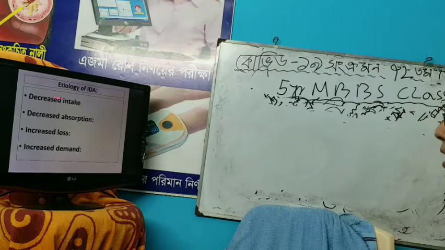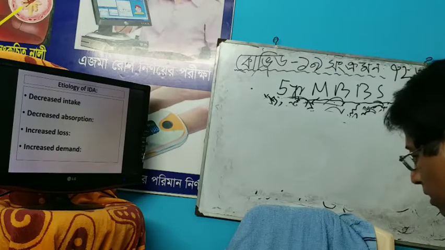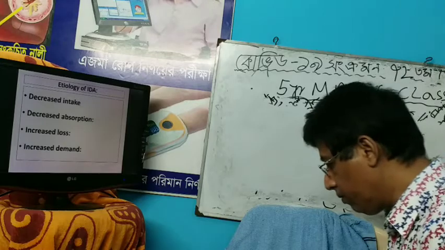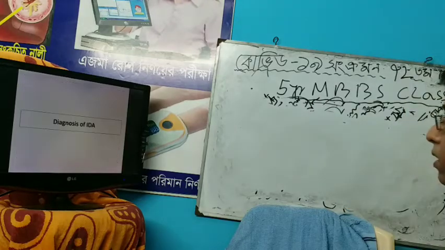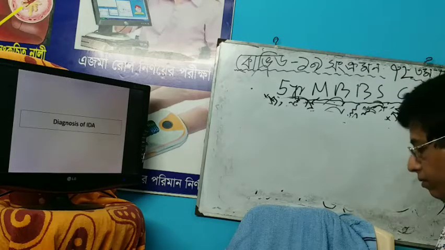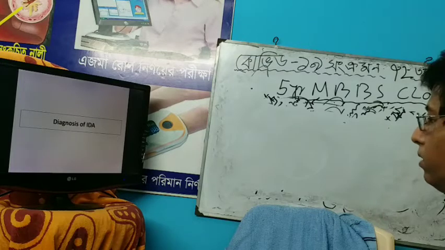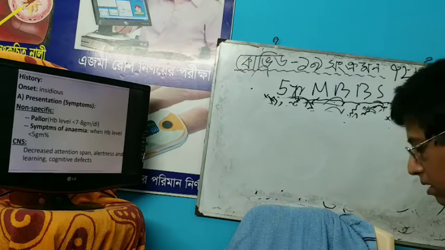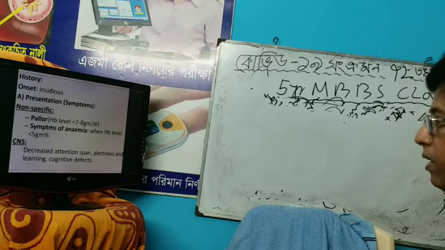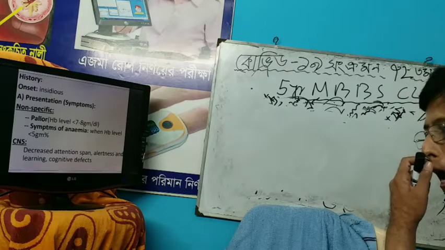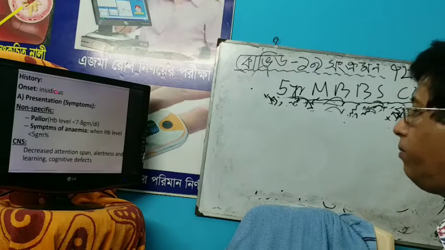Causes: decreased intake, decreased absorption, increased losses, increased demand. Diagnosis depends on history, clinical examination, and investigation.